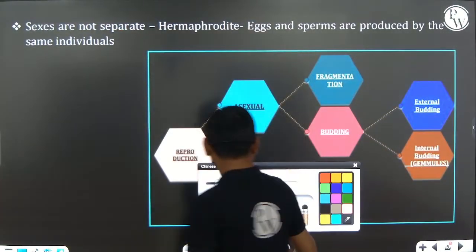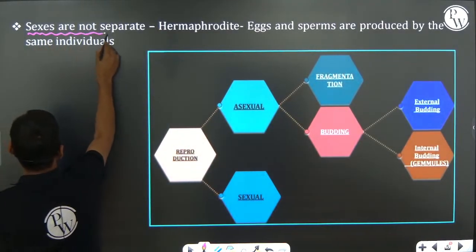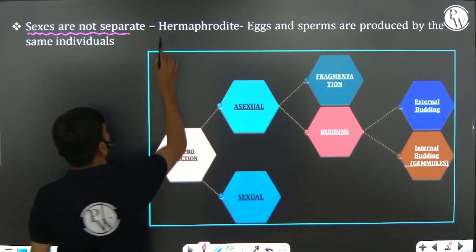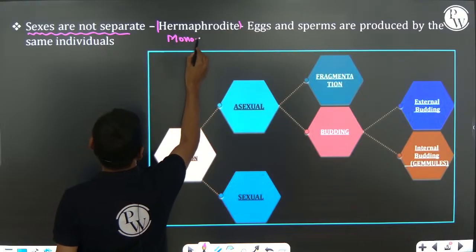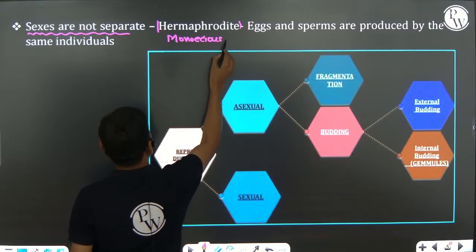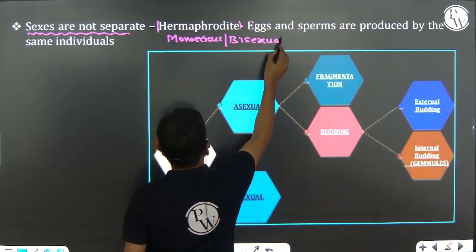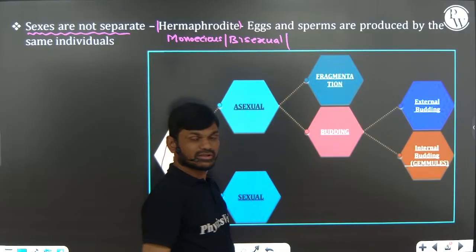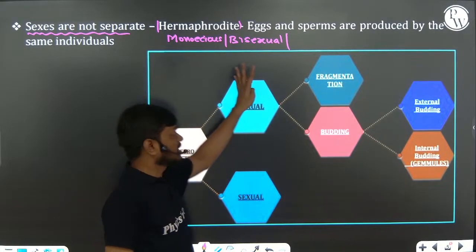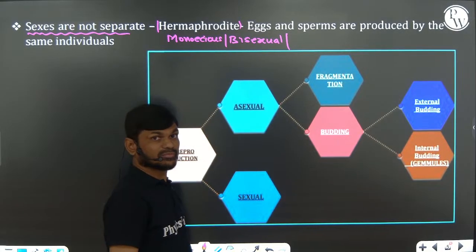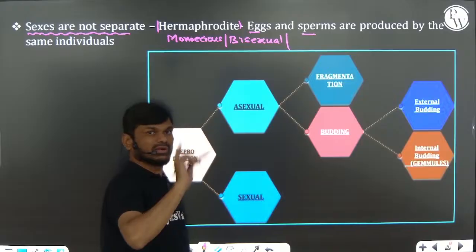Next one, sexes are separate. Sexes are not separate. That means that condition we are calling hermaphrodite condition or monoecious, or bisexual condition, hermaphroditic condition. Unisexual animal, monoecious animal, bisexual animals, hermaphrodite animal. That means eggs and sperms both are produced by the single individual.